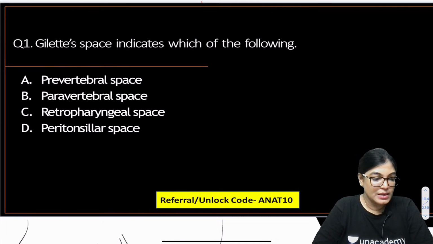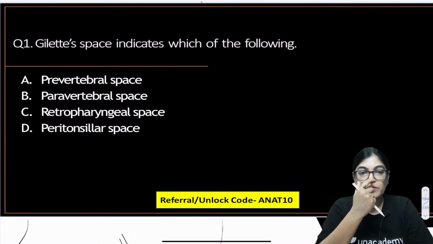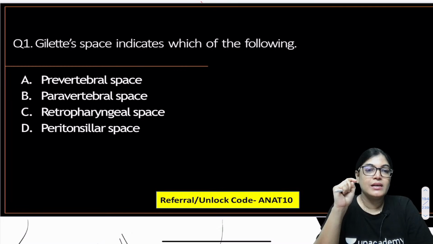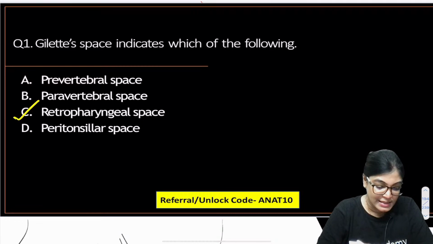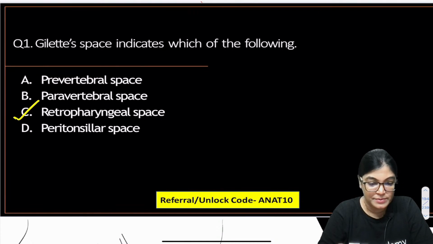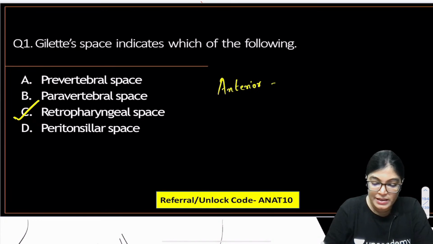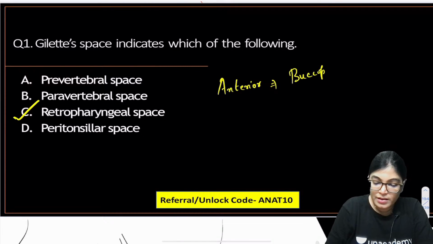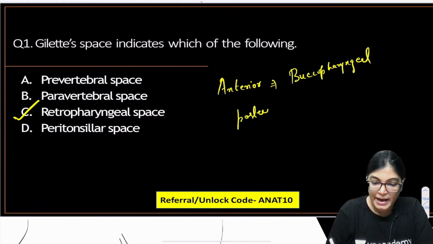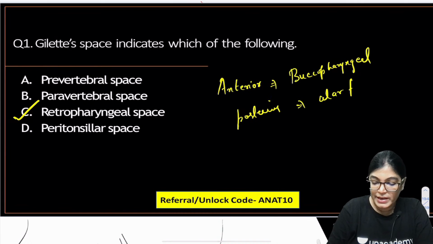Question number 1. So my dear aspirants, the correct answer is, let me give it to you. When we are talking about the gluteus space, this is another name for the retropharyngeal space. So actually C is the correct answer, retropharyngeal space. Exactly, the location of the retropharyngeal space is between the buccopharyngeal fascia anteriorly and the alar fascia posteriorly. So exactly it is located between these two fascias.